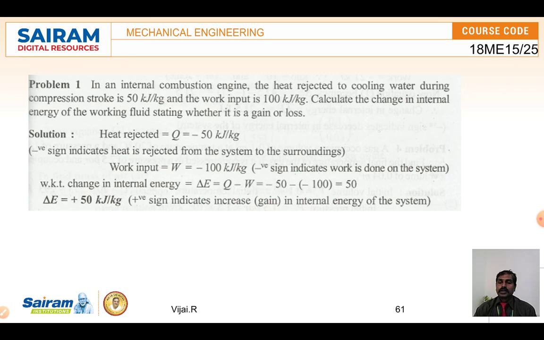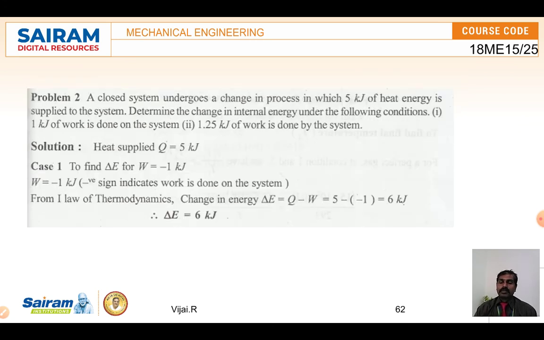Next, one more problem: a closed system. Just like we have seen what a closed system, an open system and an isolated system are. An open system is a pan with oil that is boiling, but a closed system is a cooker, we can say. A closed system undergoes a change in a process in which 5 kilojoule of heat energy is supplied to the system.